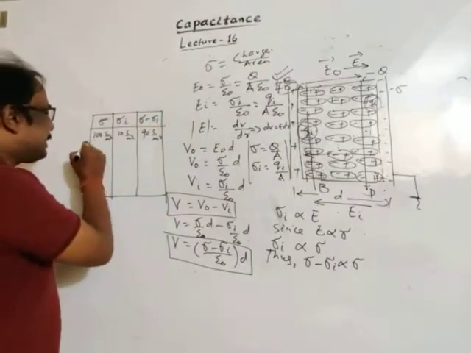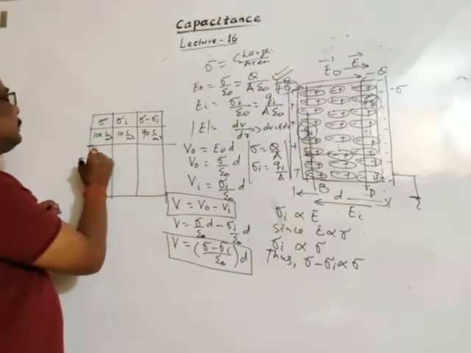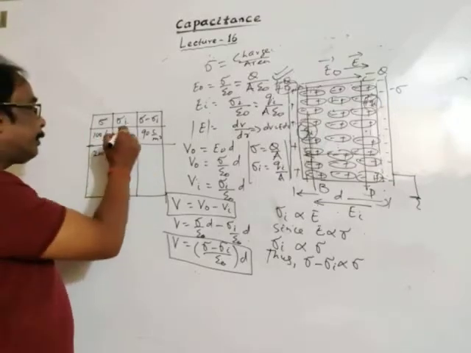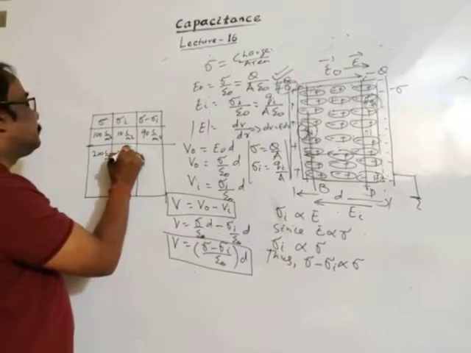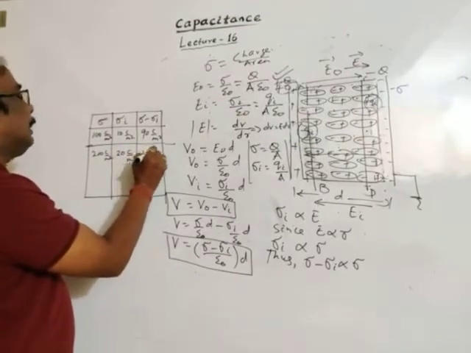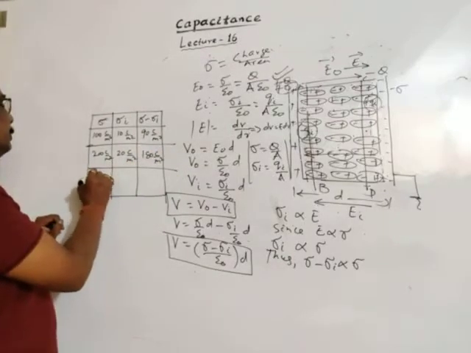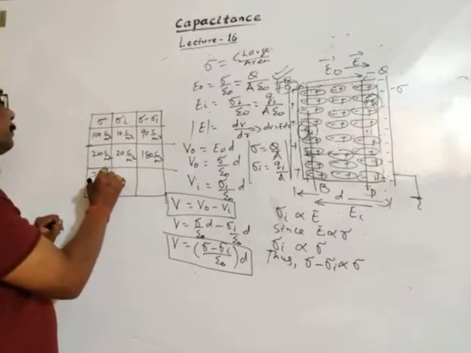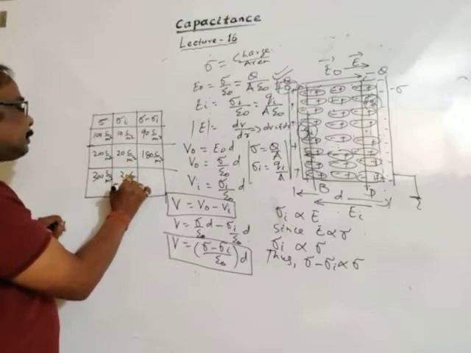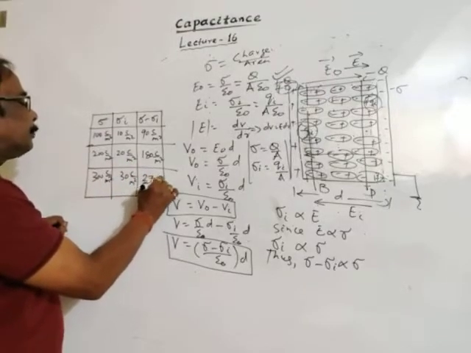If sigma is made 200, the induced charge density will become 20, and the difference is 180. Similarly, at 300 the induced charge density will be 30, and the difference is 270 coulomb per meter square.